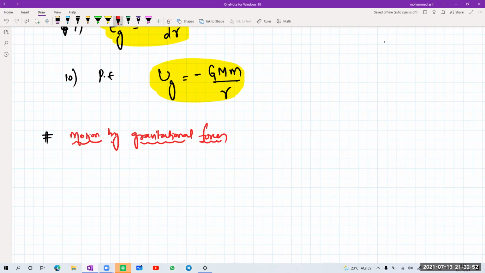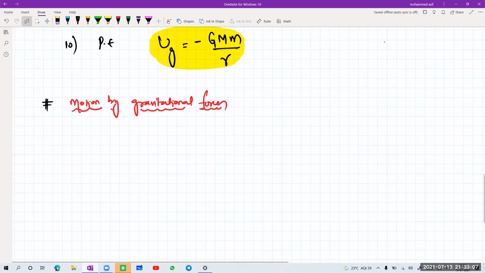Like in electrostatics, you have positive charge and negative charge, but we don't have a negative mass. If I'm writing a negative sign in the gravitational force, it is just representing the direction. Is that clear? Yes, sir.